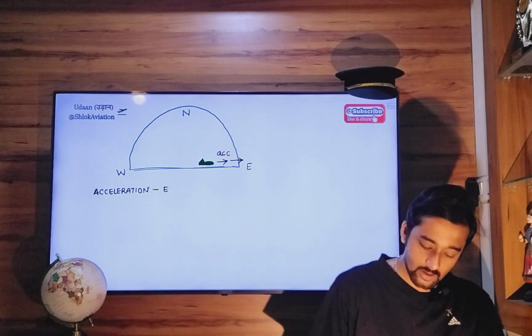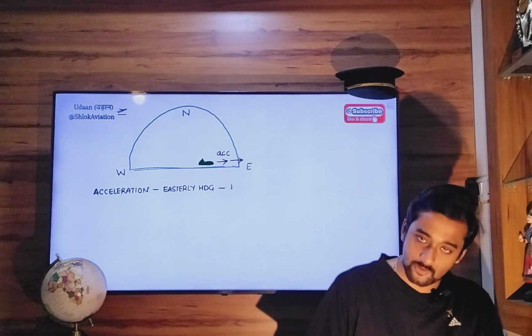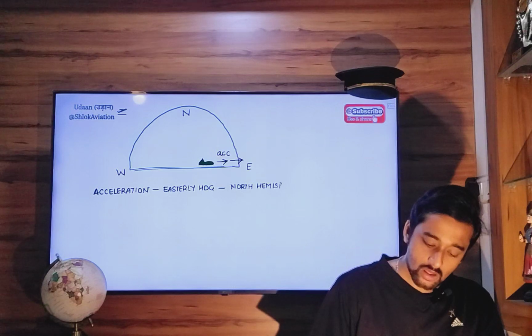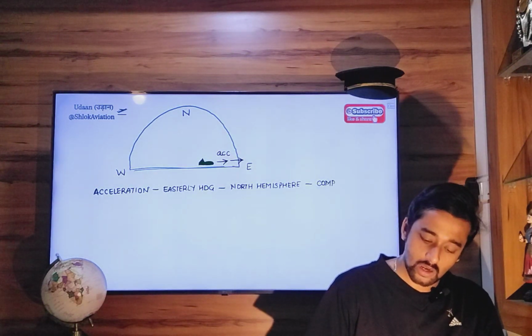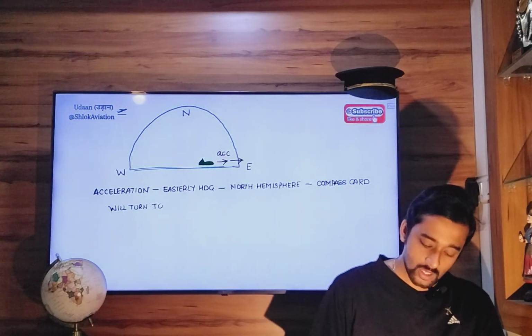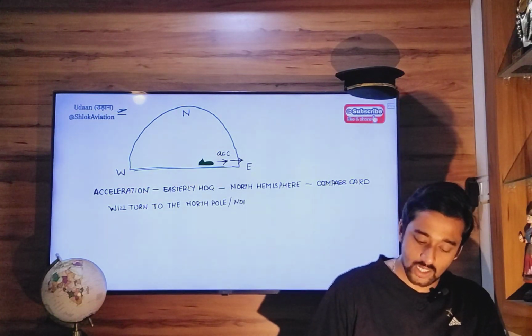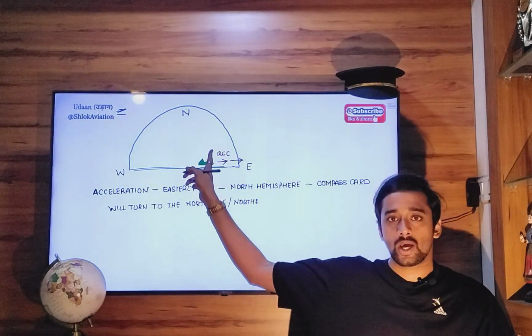So when acceleration happens on an easterly heading in the northern hemisphere, the compass card will turn to the north pole, or northerly heading, towards the northerly heading, not exact north heading but towards it, any heading less than 090.